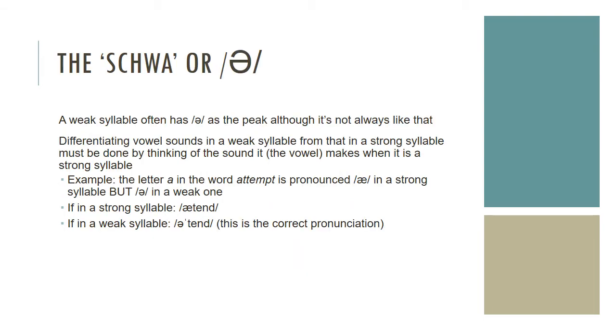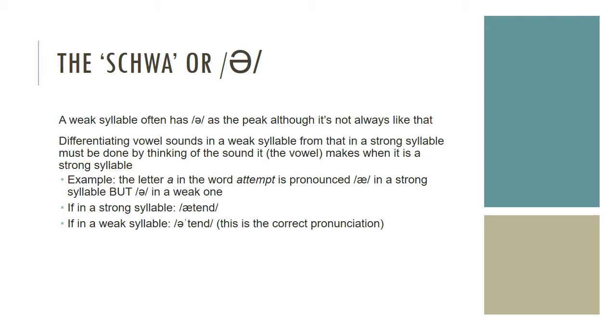Next is the schwa. A weak syllable often has schwa as the peak, although it's not always like that. Differentiating vowel sounds in a weak syllable from those in a strong syllable must be done by thinking of the sound the vowel makes when it is a strong syllable.